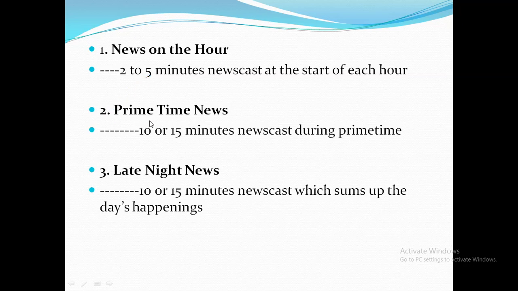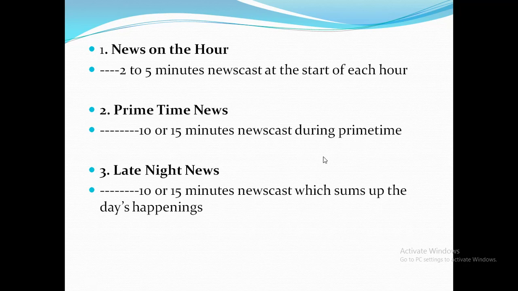The next, second one, is prime time news. This is actually a 10 or 15 minutes newscast. So that is the difference. News on the hour is 2 to 5 minutes, maximum 5 minutes. Prime time news is a 10 to 15 minutes newscast during prime time in the morning and evening. That is when in most houses the radio would be switched on to hear.